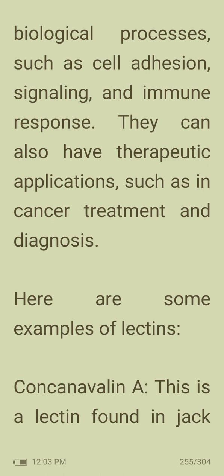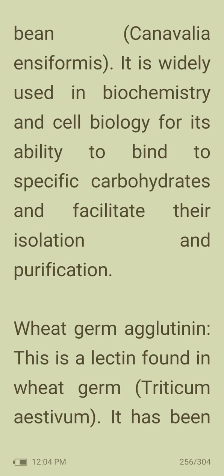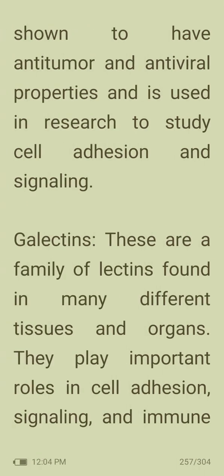Here are some examples of lectins. Concanavalin A. This is a lectin found in jack bean, Canavalia ensiformis. It is widely used in biochemistry and cell biology for its ability to bind to specific carbohydrates and facilitate their isolation and purification. Then wheat germ agglutinin. This is a lectin found in wheat germ, Triticum aestivum. It has been shown to have anti-tumor and antiviral properties and is used in research to study cell adhesion and signaling.